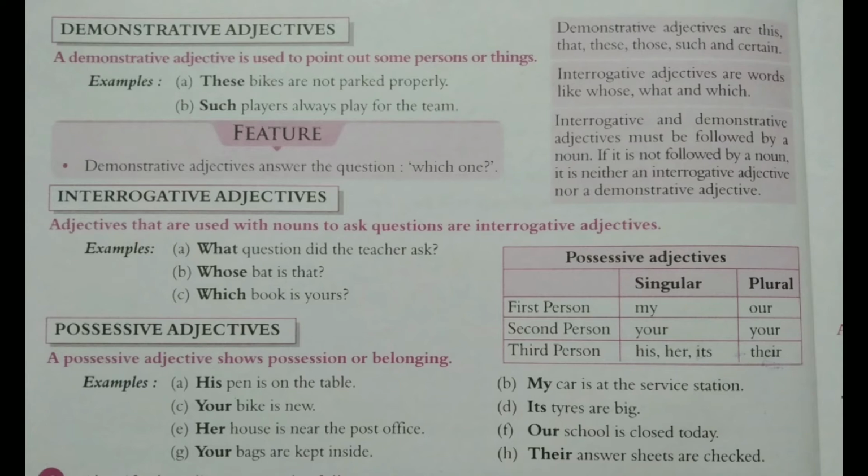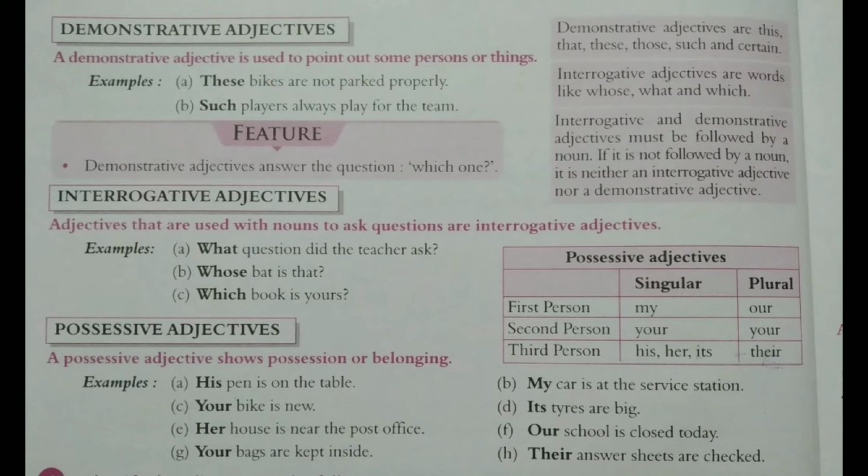Now we move to interrogative adjectives. The meaning of interrogative is question. So adjectives that are used with nouns to ask questions are interrogative adjectives. Examples: what question did the teacher ask? Next, whose bat is that? And see, which book is yours?